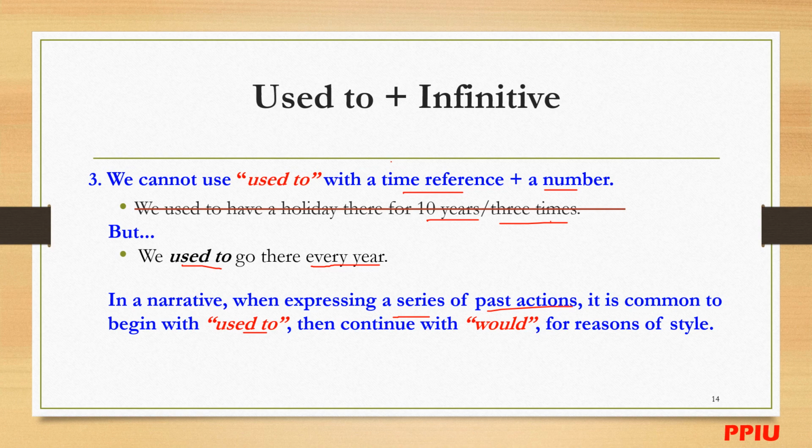For narrative, like the way you tell about your background or your past story, the way you put a group of past activities together. So begin with "used to", and then continue with "would".